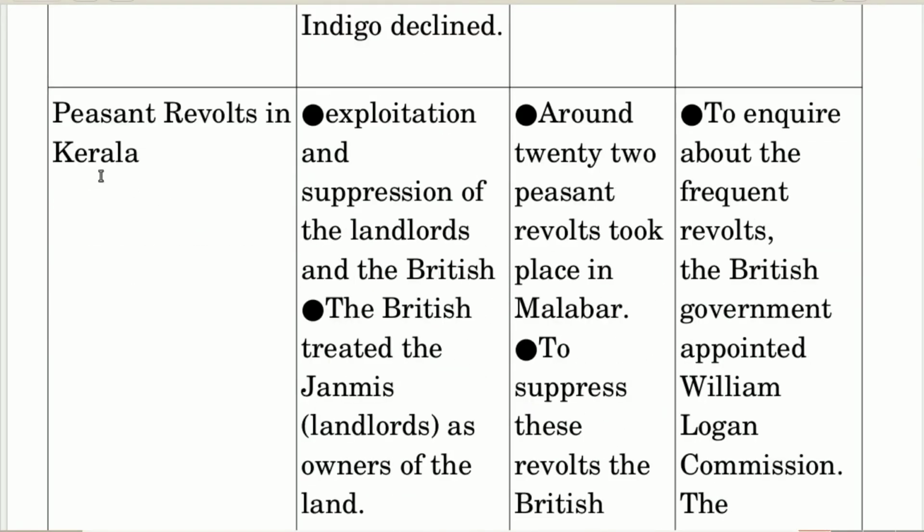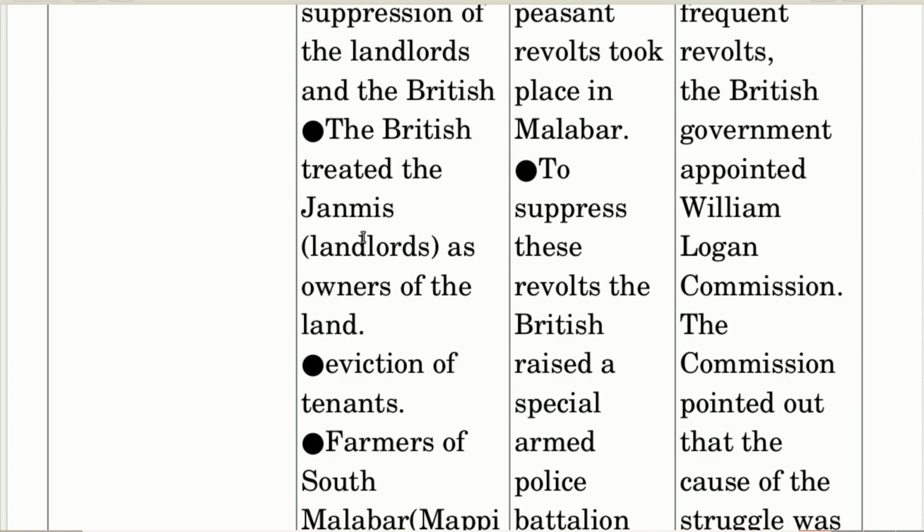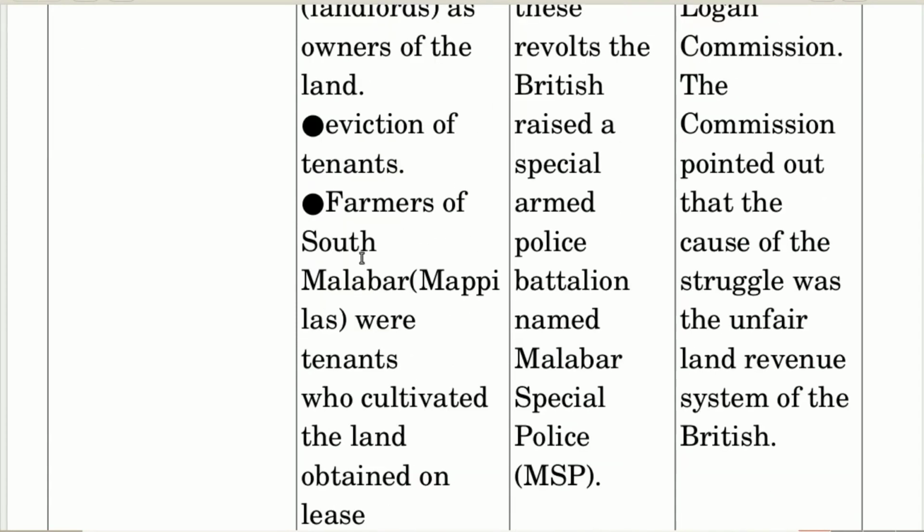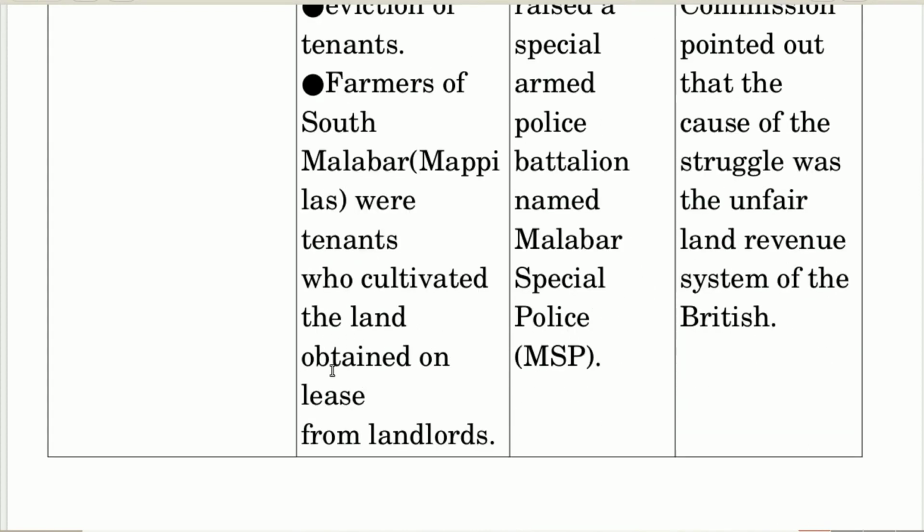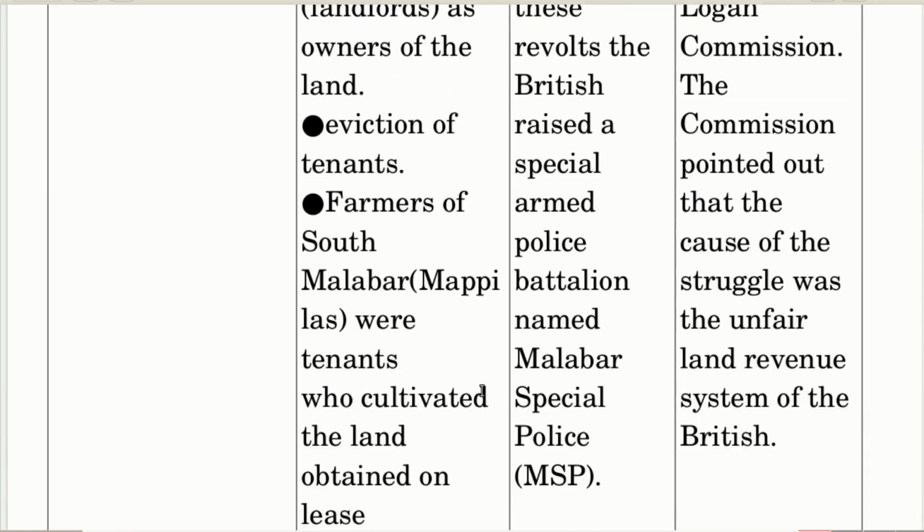Peasant revolt in Kerala. Causes: Exploitation and suppression by the landlords and the British. The British treated the Jenmi landlords as owners of the land. Eviction of tenants. The farmers of South Malabar, the Mappilas, were tenants who cultivated land obtained on lease from landlords.